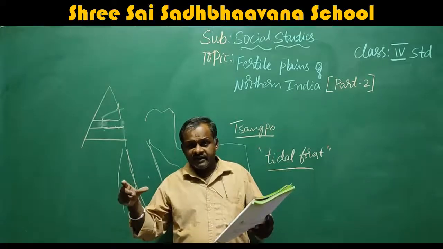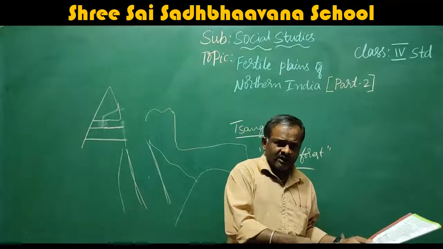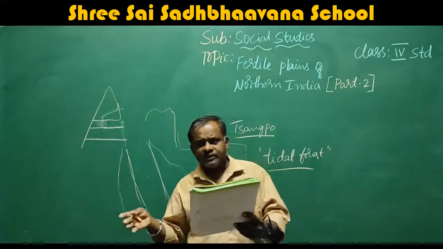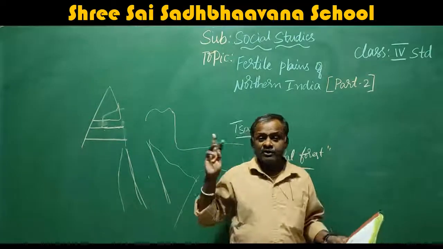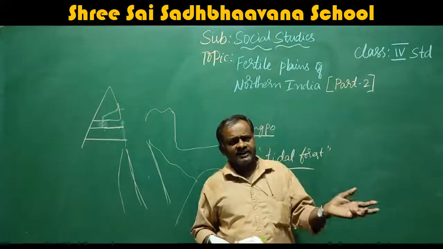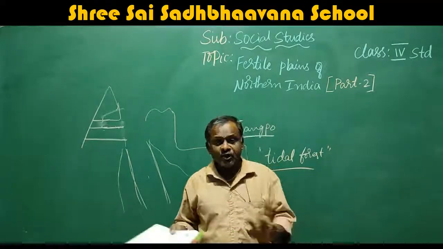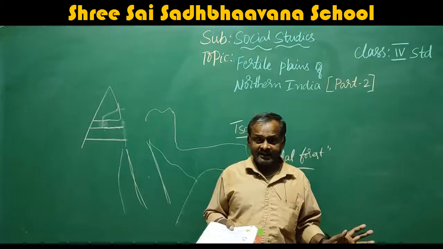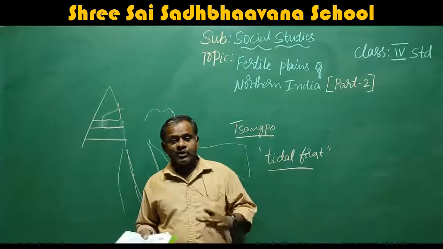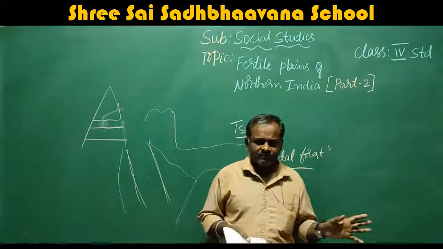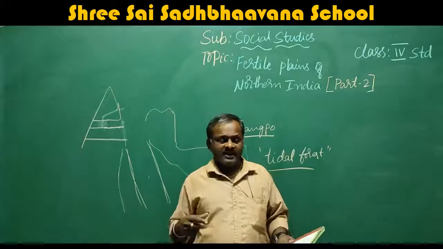If we have any resources, they have to be supplied to other places. Here they grow the agriculture and everything is converted into usable goods, and from there you have to transport it throughout our India, to all parts of our India. There the land is very flat, so it is very easy to lay the roads and to lay the railway tracks. So they will easily supply the prepared goods to other parts of our country, easily. So it is very useful land.